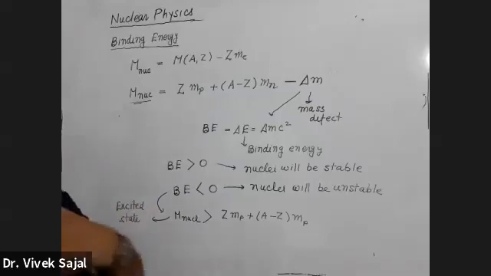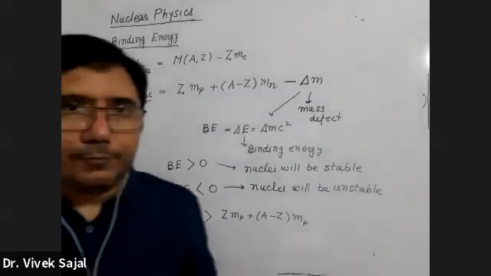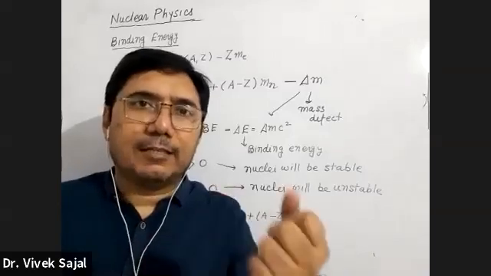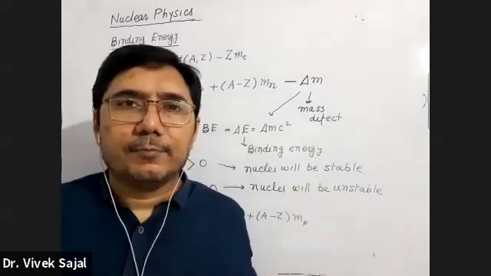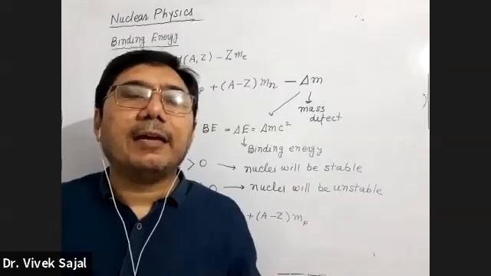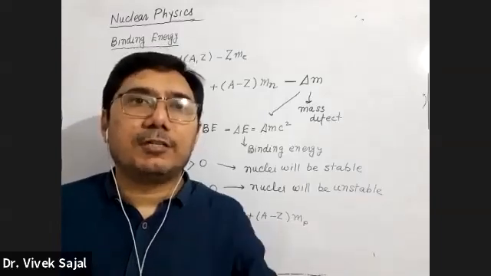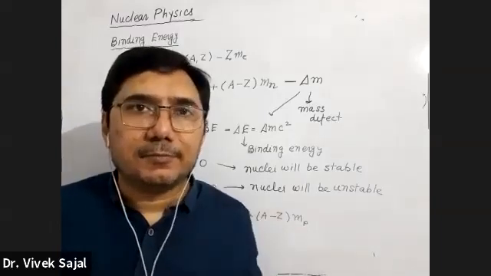Suppose I have a large number of nuclei now. Suppose I have 5-6 nuclei, and I want to compare their stability. Which one is more stable? Which one is less stable?